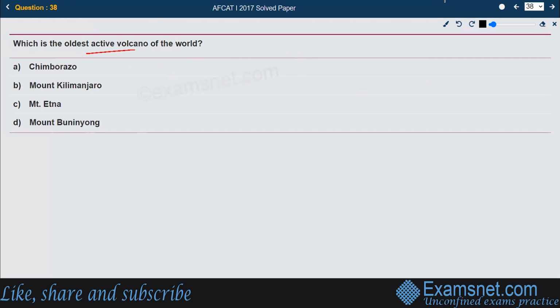Next, which is the oldest active volcano of the world? That is the question. The right answer is Mount Etna. Mount Etna is the oldest active volcano of the world. It is located in Sicily, and the country is Italy.